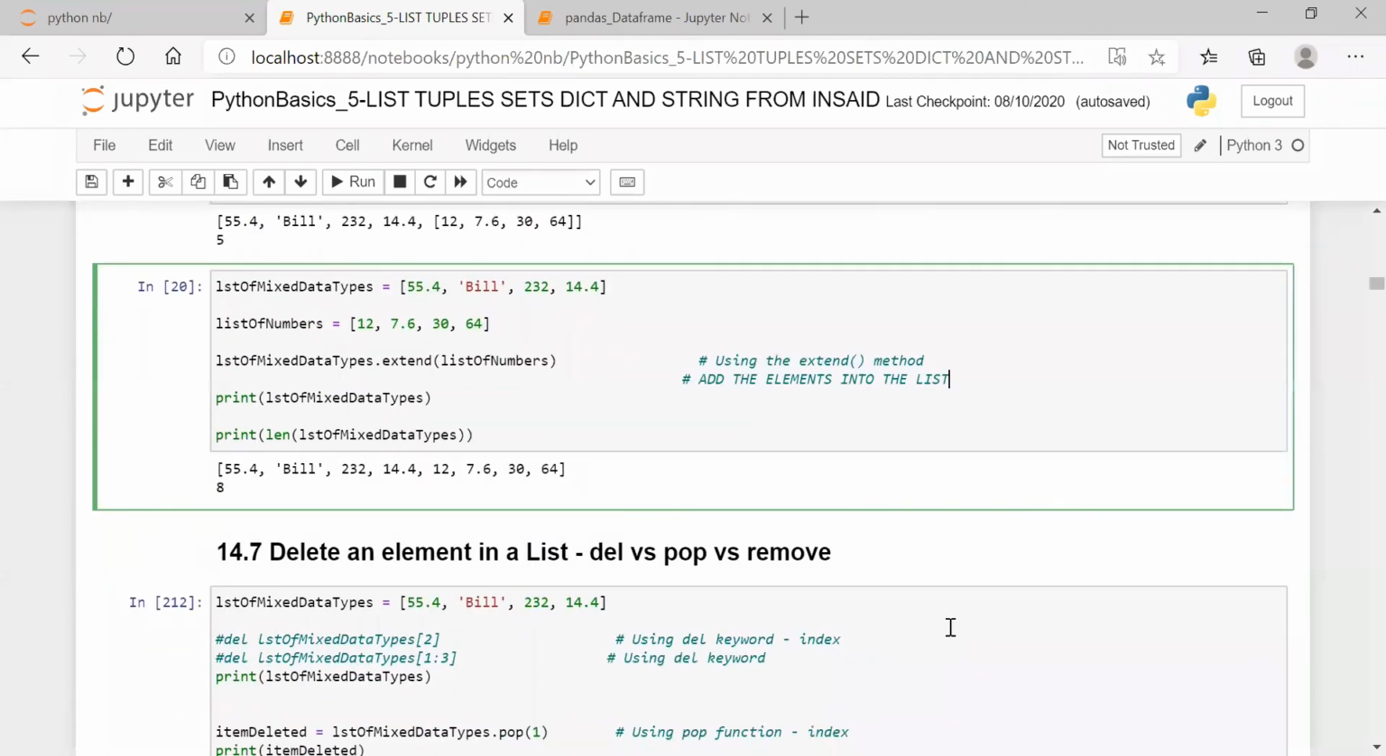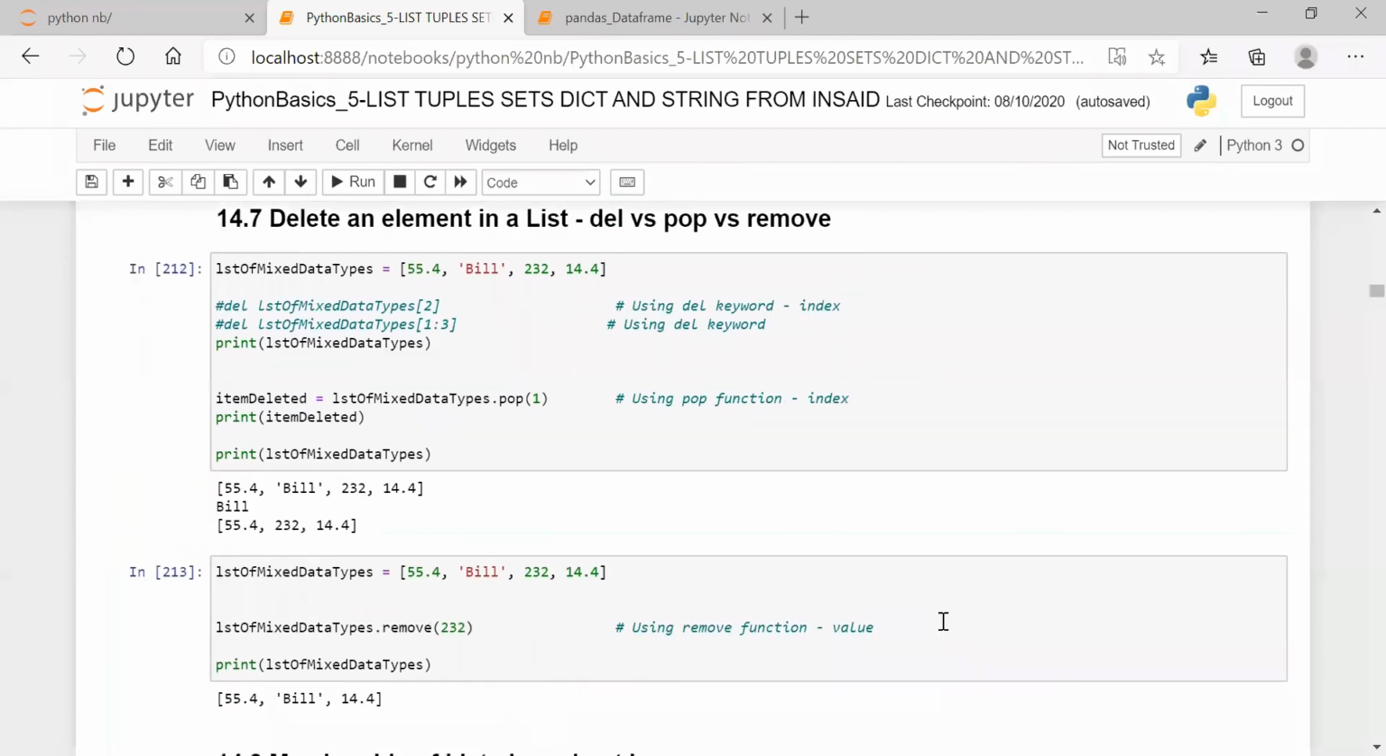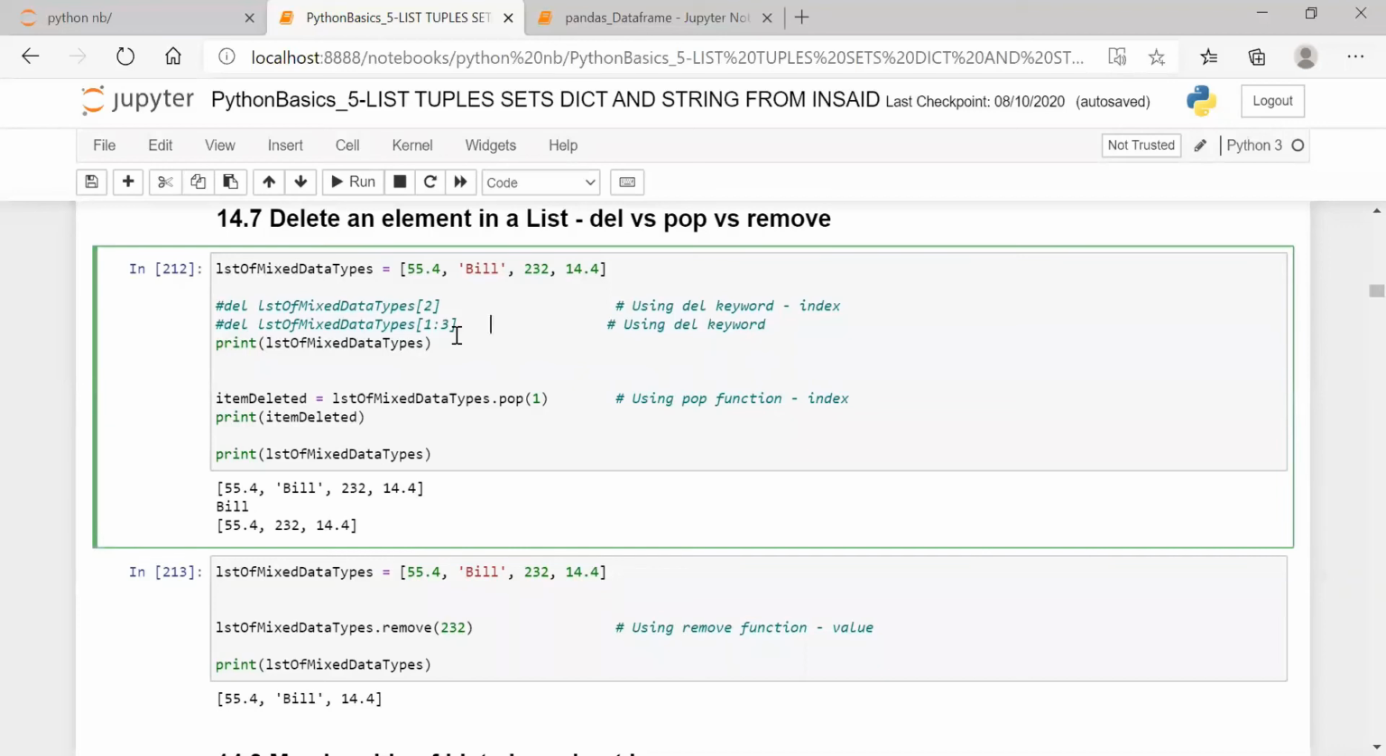Yes, sir. Next thing is deleting an element. We saw remove, now we see delete. Deleting by giving the index. So we have to delete by using the index. We saw delete here first. We'll see this, then we'll come to pop.